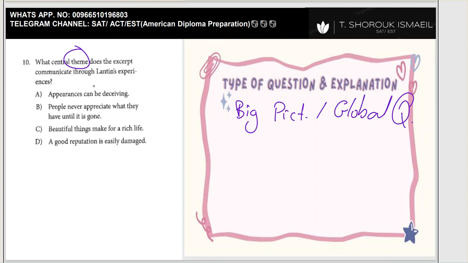What is the big theme here, or the message of this passage? Let's come from down till the first one. From letter D, a good reputation is easily damaged. We don't even talk about reputation. We know that she was innocent, but then he discovered that she wasn't that innocent. So here we don't have a reputation to talk about.